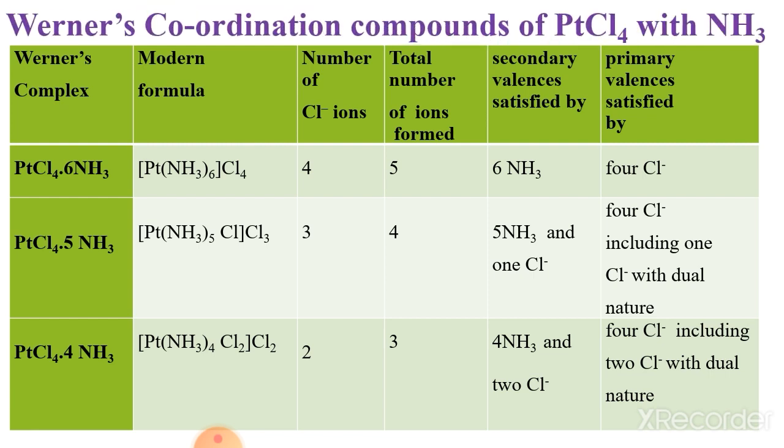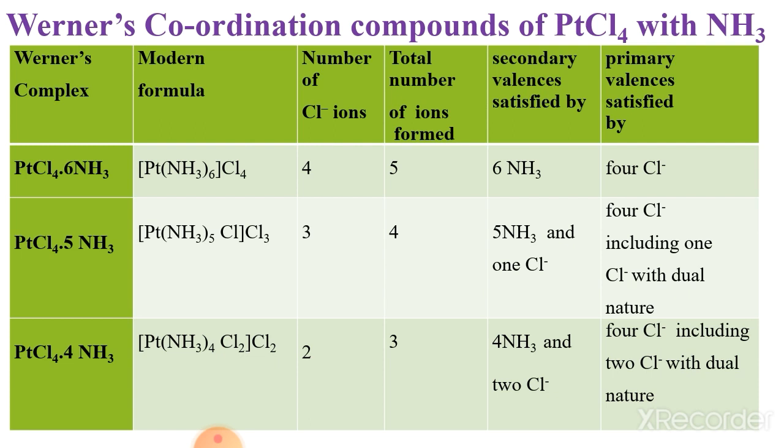Now, dear students, Werner's coordination compounds of PtCl4 with ammonia. Here the Werner complexes are given in the table along with the modern formulas. The number of Cl minus ions, total number of ions formed, what satisfies the secondary valence and what satisfies the primary valence are all given in the table.